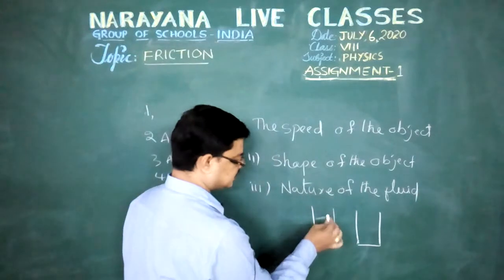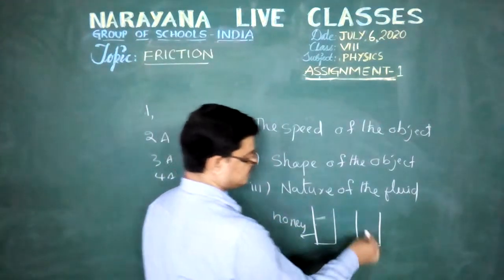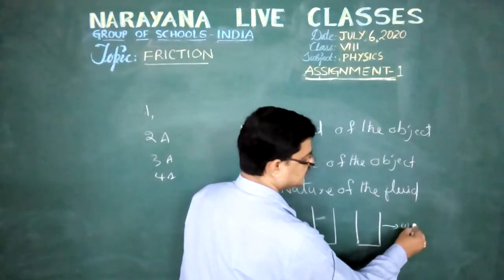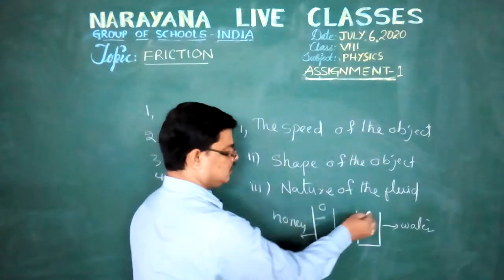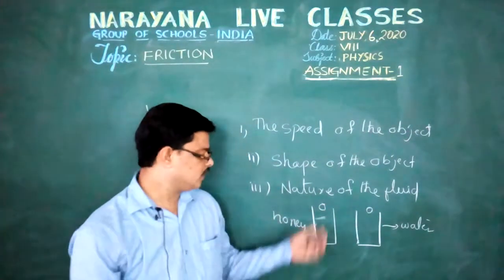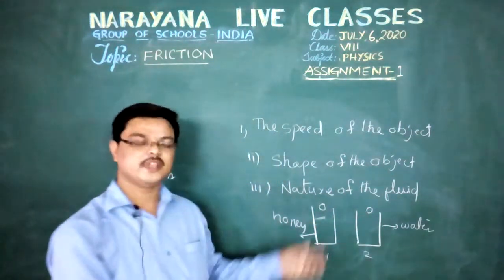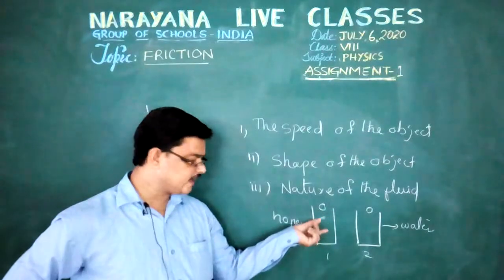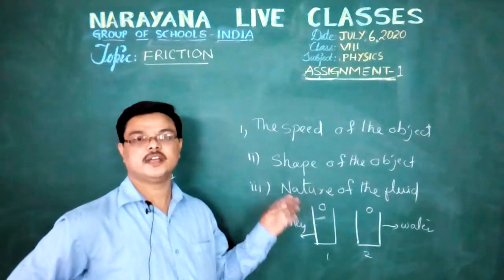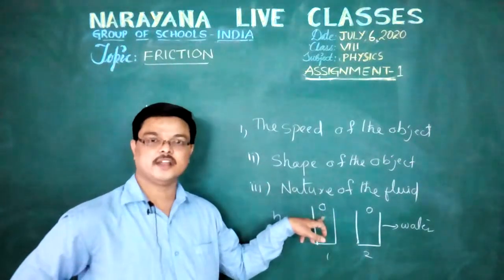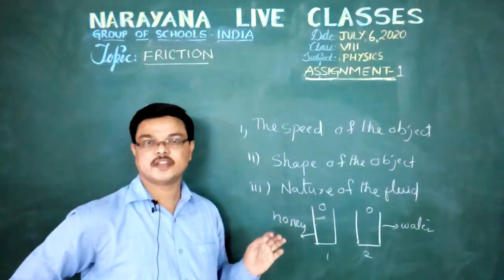One beaker is filled with honey. The other beaker is filled with water. Take two coins and drop them in. In beaker 1, the coin moves very slowly. Why? Because the thickness of honey is more, so the frictional force acting on the coin is more. Then the motion of the coin inside the honey we observe is very slow.